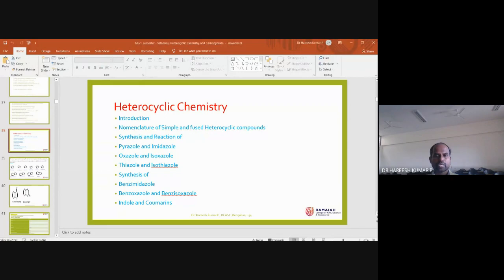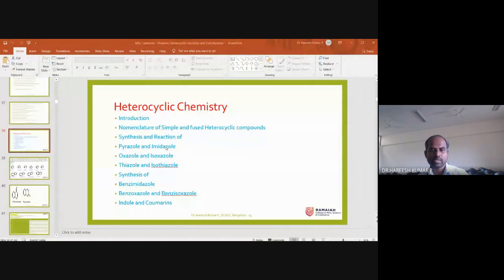So this is heterocyclic chemistry. In this introduction part, nomenclature part, we discuss the nomenclature of simple and fused heterocyclic compounds. We are also discussing the synthesis and reactions, more particularly the synthesis of pyrazole, synthesis of imidazole, reactions of pyrazole, reactions of imidazole. Pyrazole means two nitrogens, more particularly at 1 and 2 position in a 5-membered ring. And 1 and 3 position of nitrogen in an imidazole ring.